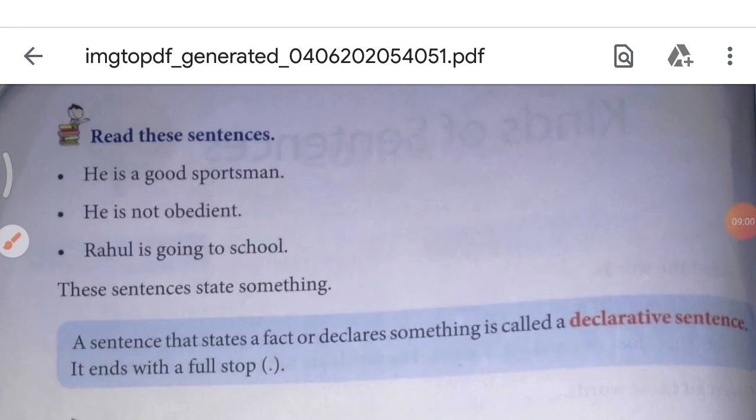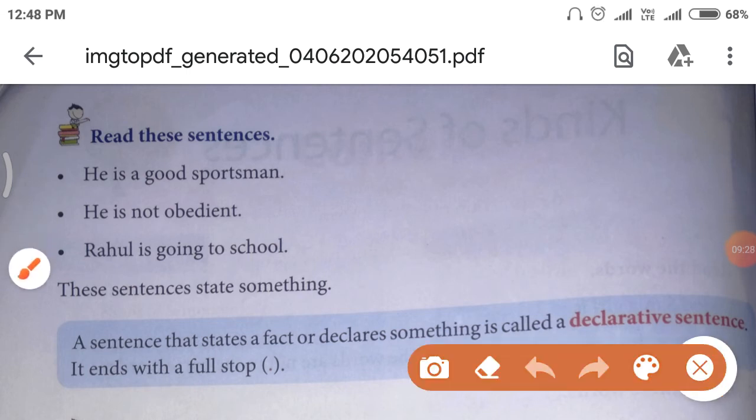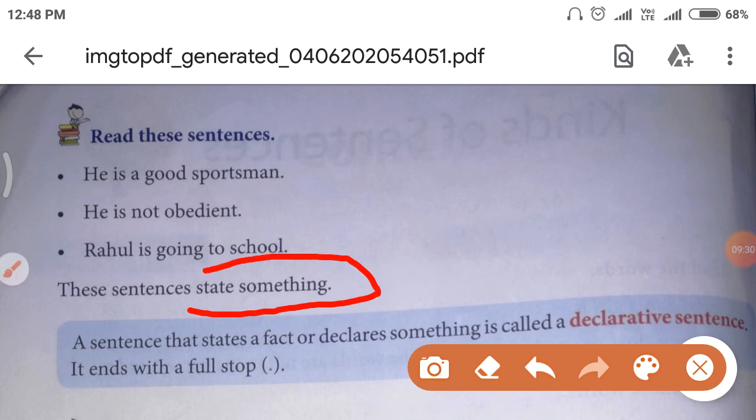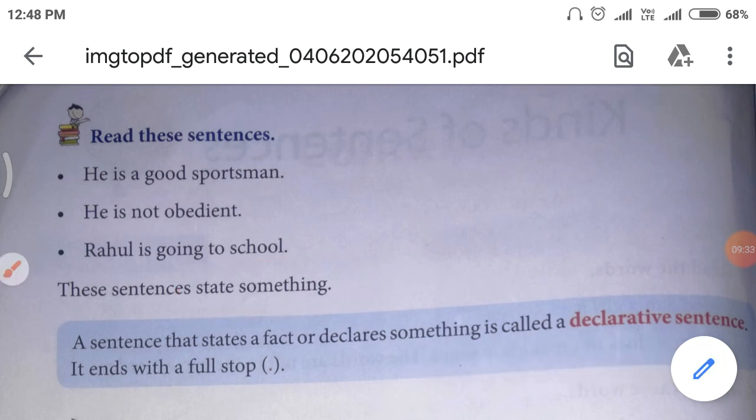First is, he is a good sportsman. Number 2, he is not obedient. Next, Rahul is going to school. These sentences state something. State something means tells something.